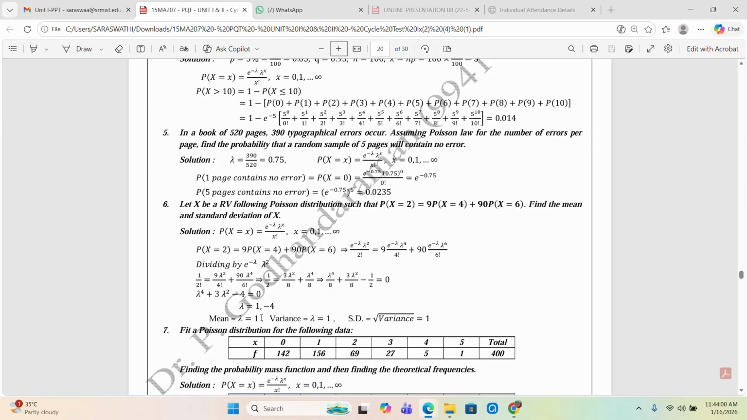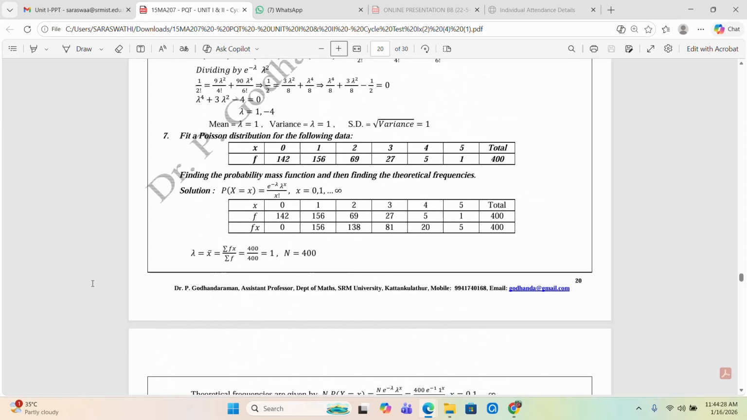Hence the mean, which is equal to lambda, is 1. The second question is the standard deviation. The square root of variance is the standard deviation. Already we have the formula: for the Poisson distribution, the variance is also lambda. Hence lambda is equal to 1. Mean is equal to lambda and the variance is also lambda. The question asks for the standard deviation, so the square root of variance, the square root of 1, is equal to 1.